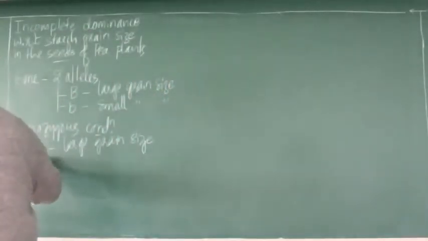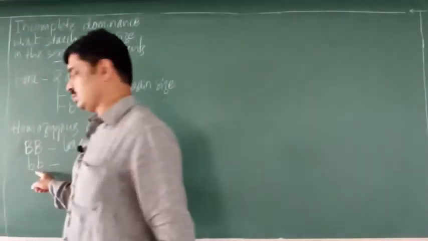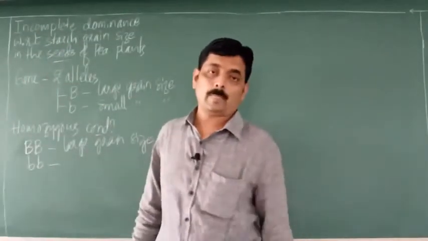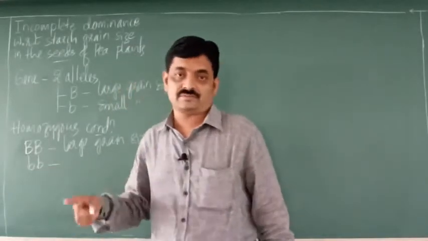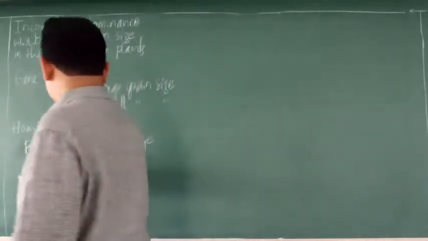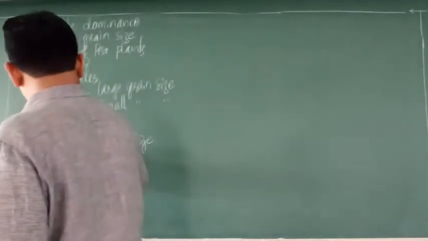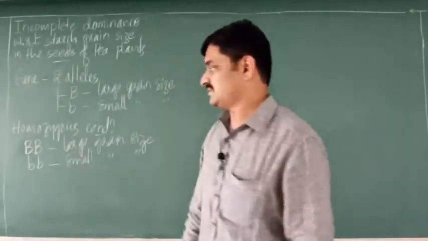In another homozygous condition, this is also a homozygous condition but it is recessive. So this is homozygous recessive. In this case, small grain size is produced.